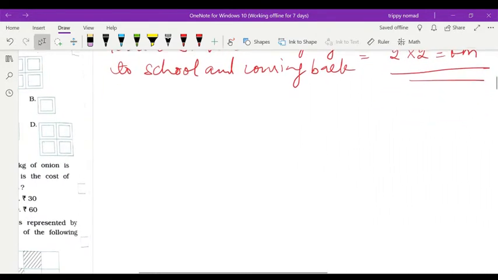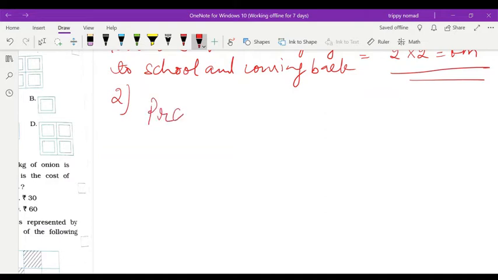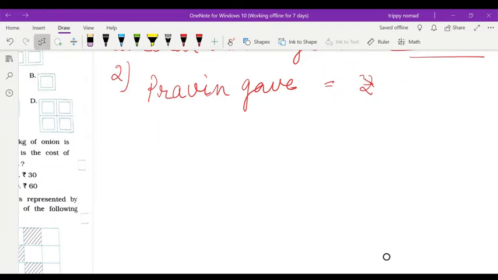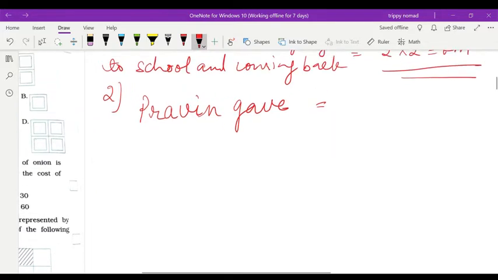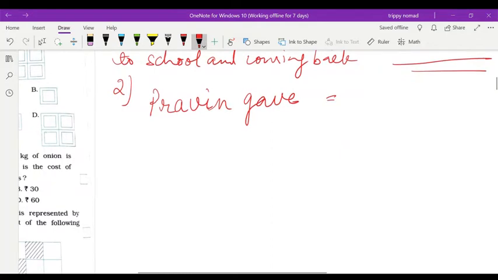So sum number 2. What was that? First, Praveen gave to the shopkeeper how much rupees? Rupees 10 and 00 paisa.